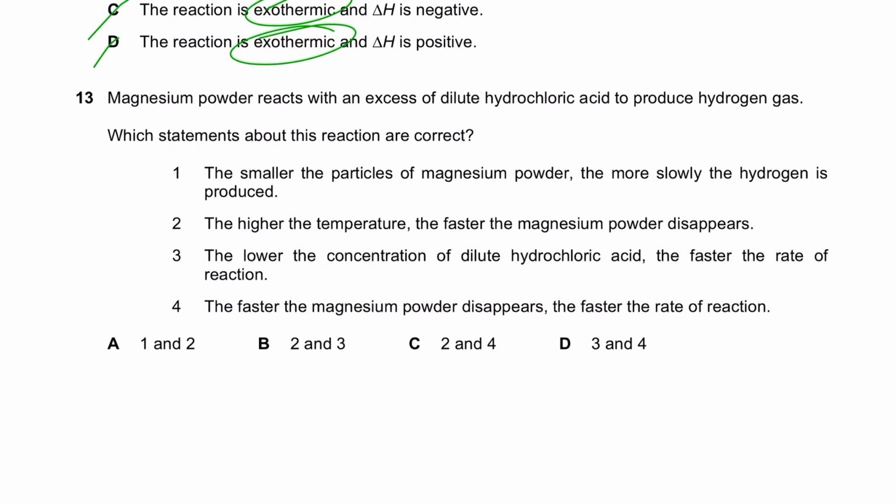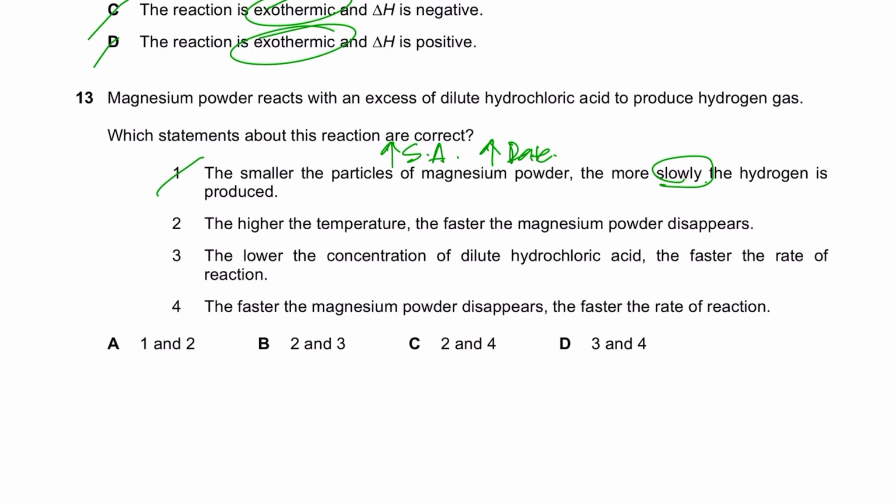Okay. Magnesium powder reacts with excess dilute hydrochloric acid to produce hydrogen gas. Which statement about this reaction? The smaller the particles of magnesium powder, the more slowly the hydrogen is produced? No. The smaller the particles, the greater the surface area, and therefore the greater the rate of reaction, and that means the faster the hydrogen gas is produced. So 1 is wrong.